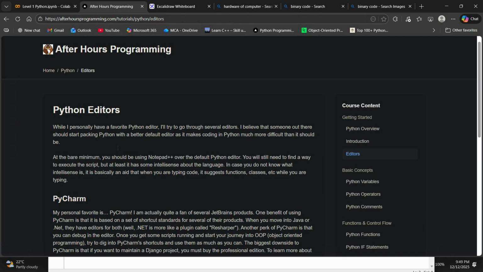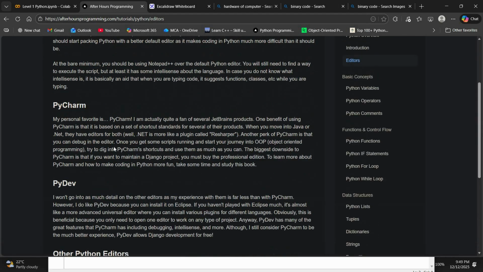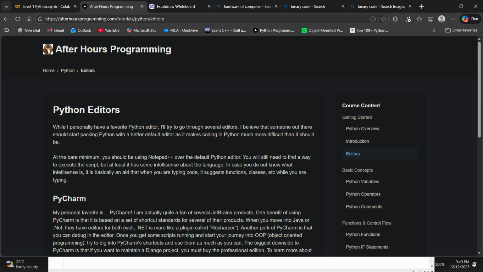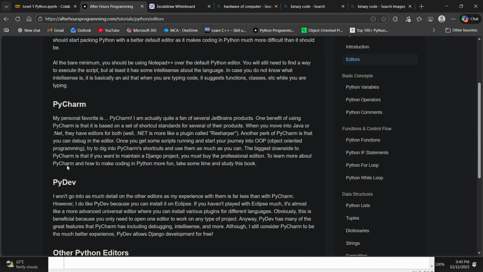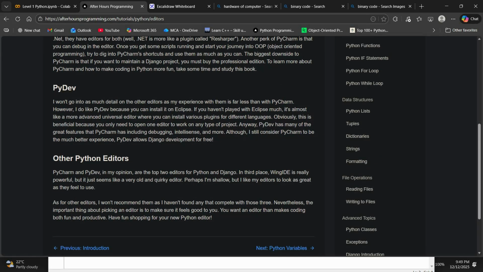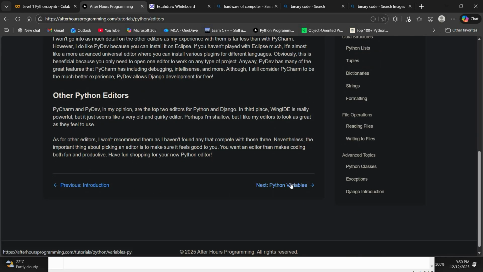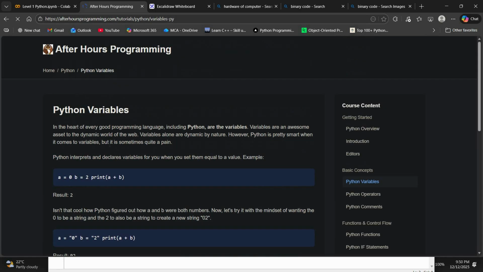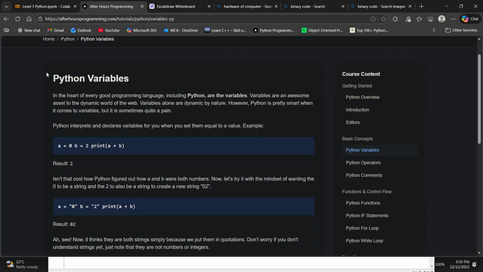Okay, we'll just go to this theoretical thing. These are the different types of editors for Python, like PyCharm, PyDev. There are a lot of things you can use. As I said before, you can use VS Code or you can use Jupyter Notebook kind of stuff as you wish. Now let's get into the first topic, Python variable.